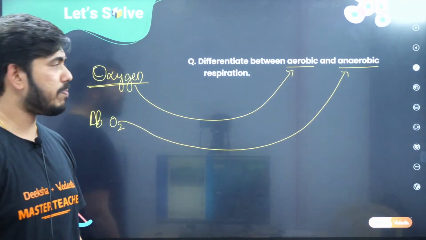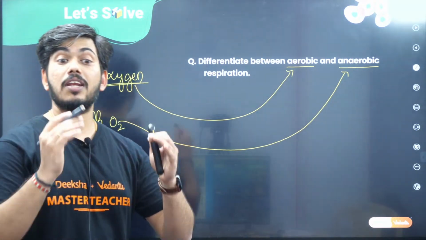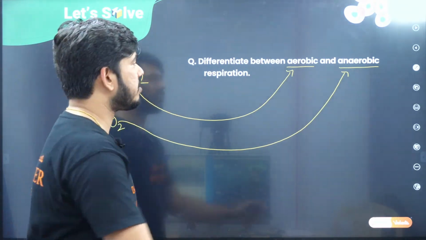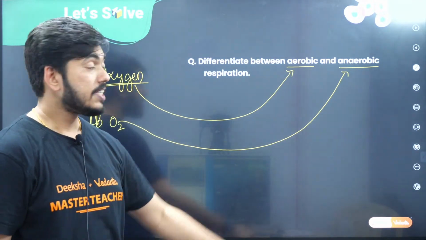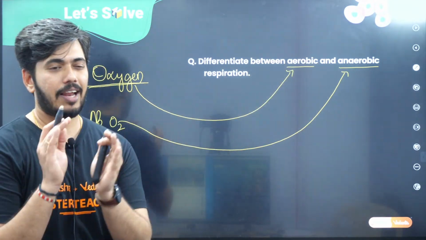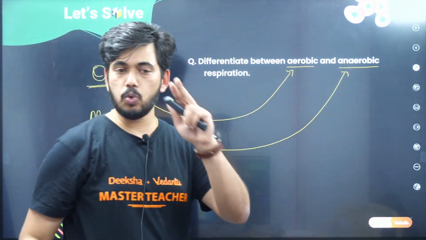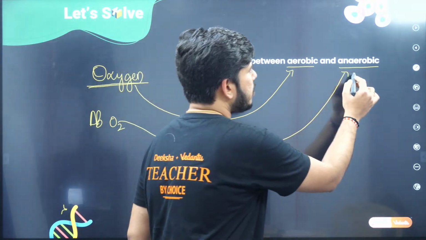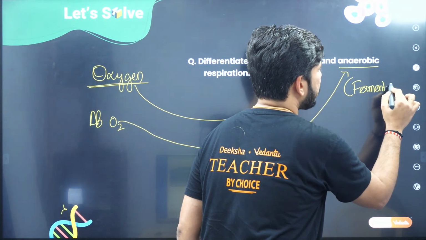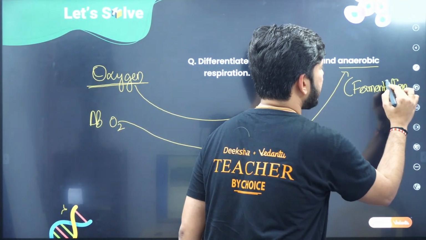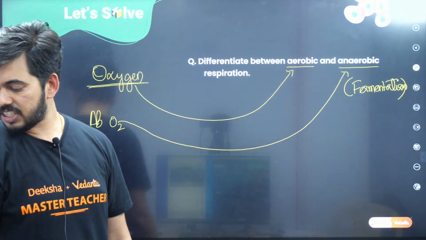Now what you are supposed to remember, children, is that aerobic respiration produces a large amount of energy, that is, more ATPs are produced in aerobic respiration. In anaerobic respiration, fewer ATPs are produced. But in anaerobic respiration, there are two types we can see. Anaerobic respiration is also known as fermentation. Fermentation, this you can remember. One more term for anaerobic respiration is fermentation.